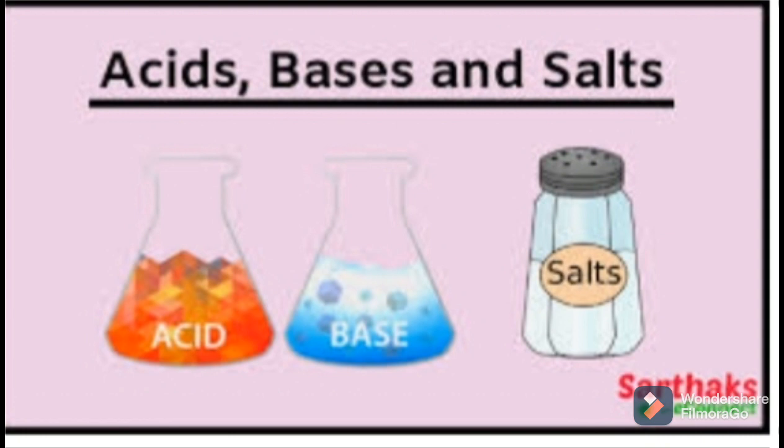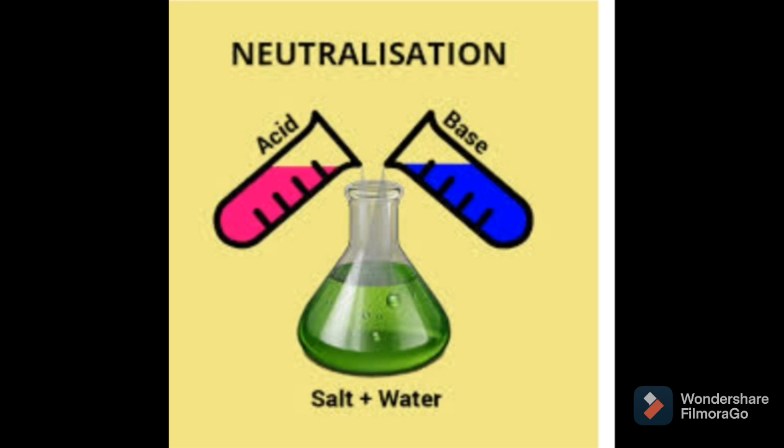So students, in my previous video lecture we have studied about neutralization reaction. So who will tell me what is neutralization reaction? Yes, the reaction between acid and base is known as neutralization reaction. So what happens when acid and bases react with each other? When acids and bases react with each other, they form salt and water. This reaction is called neutralization reaction, and during this reaction heat is evolved. There is evolution of heat. We have discussed about it, and also we have discussed the example of HCl and NaOH. When HCl and NaOH react with each other, they form salt, sodium chloride, and water molecule.